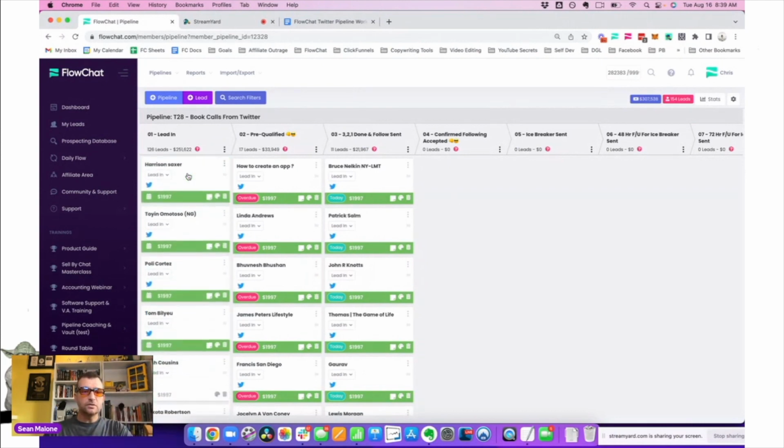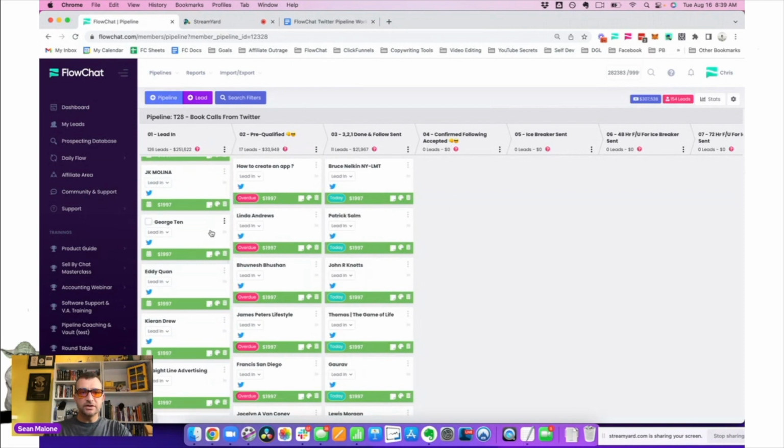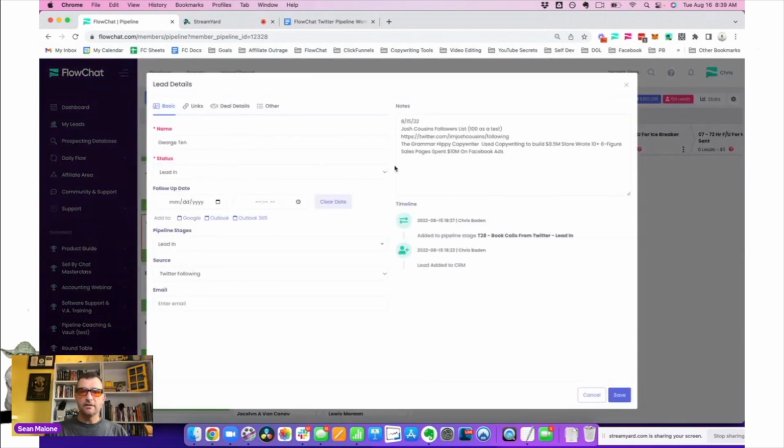We're going to go search Twitter, and there's a couple of places that I'm going to go. So yesterday I was playing on Twitter. I found some places. So I'm actually just going to show you one quick thing. In this card for George 10, what I did is I put some notes. This guy, Josh Cousins, has a really good list of followers that should be using FlowChat. So I grabbed his actual following link. So I'm just going to copy that. Now I'll show you how this works.